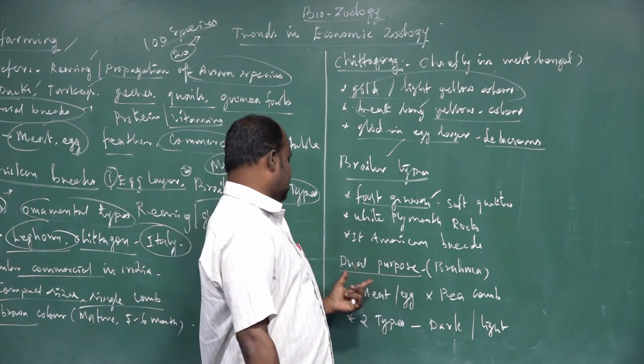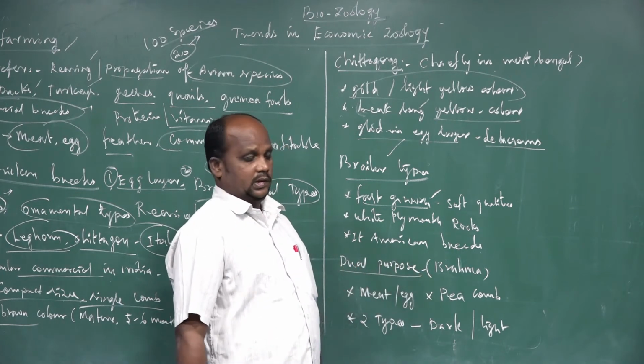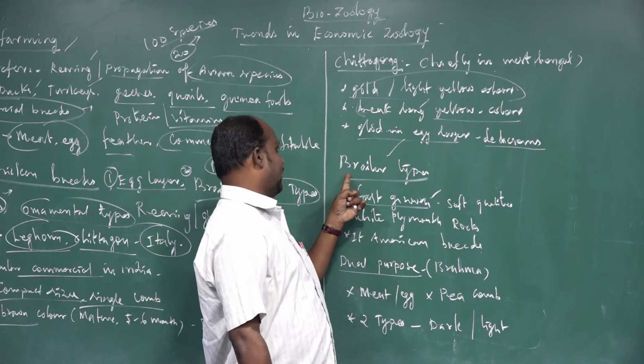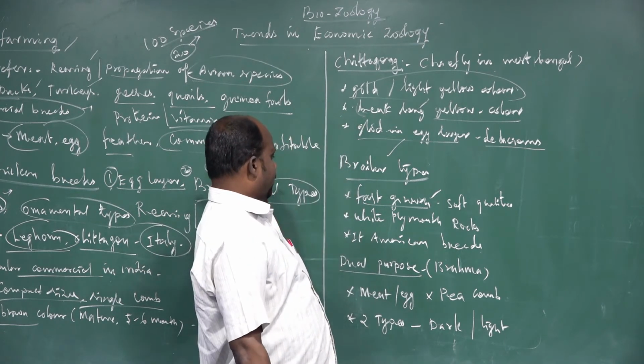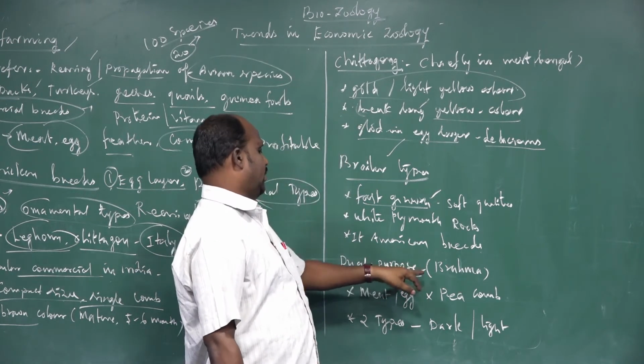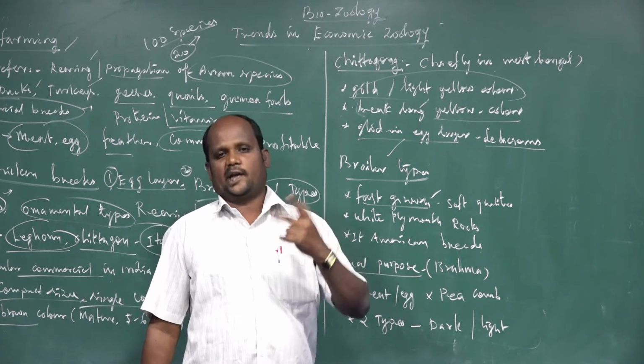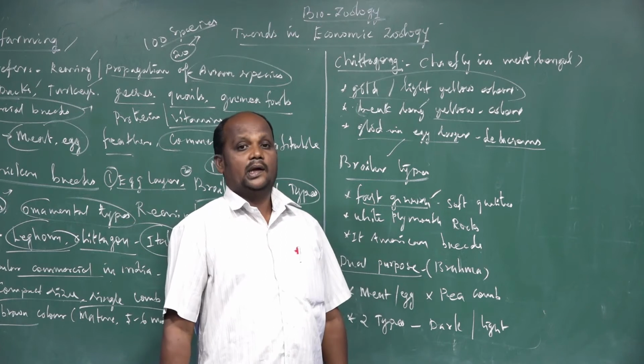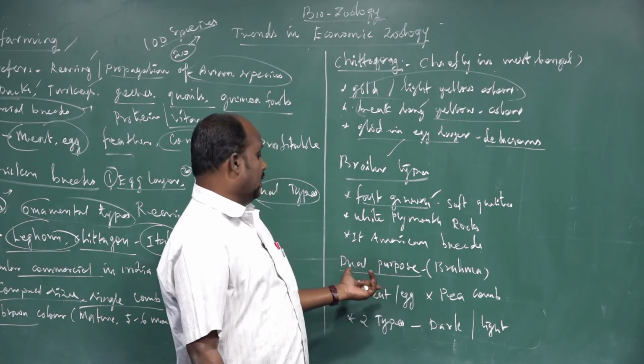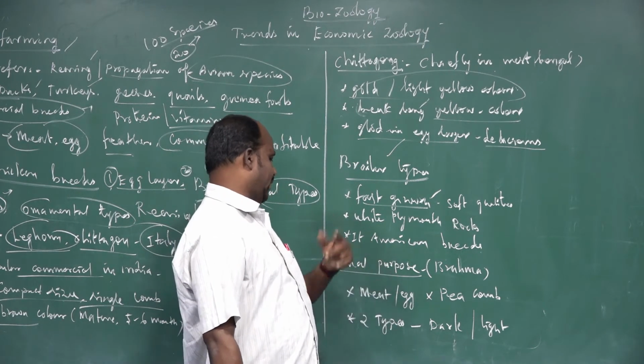The next one is dual purpose. Beyond broiler production and egg layers, there is dual purpose. Dual purpose means, as I told you, both meat and egg requirements. That type of bird is called dual purpose.